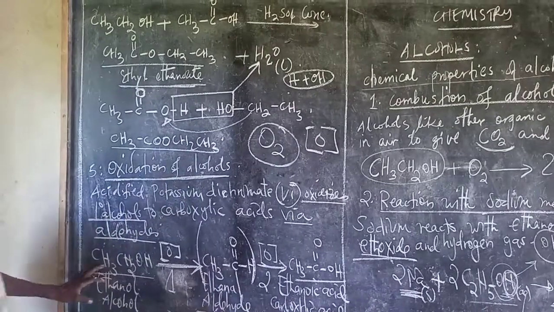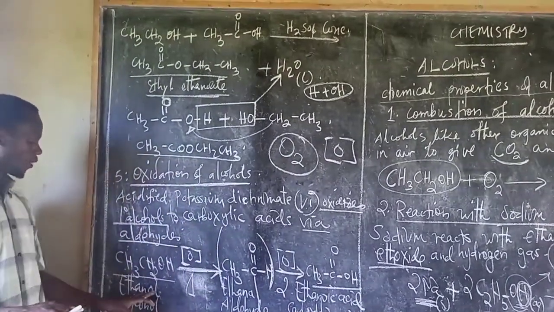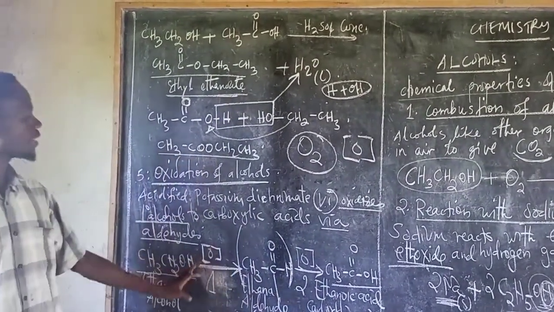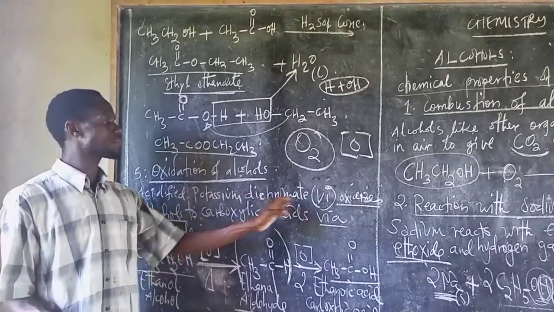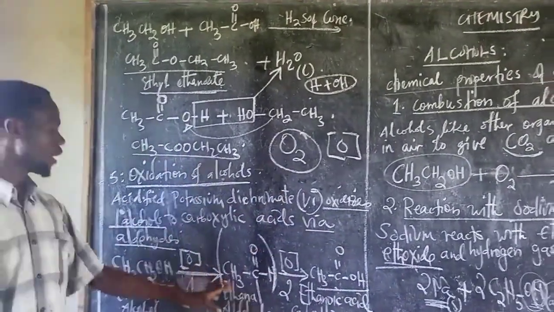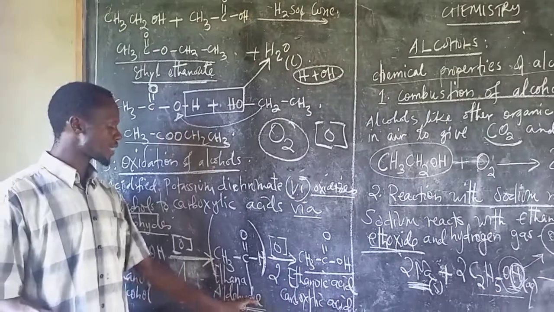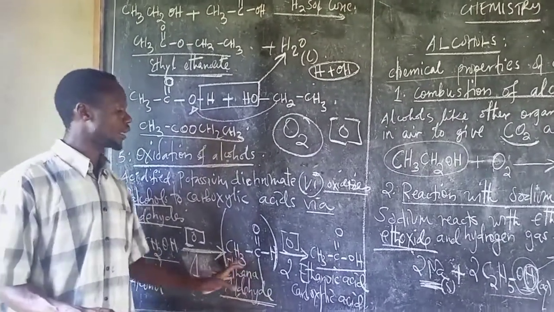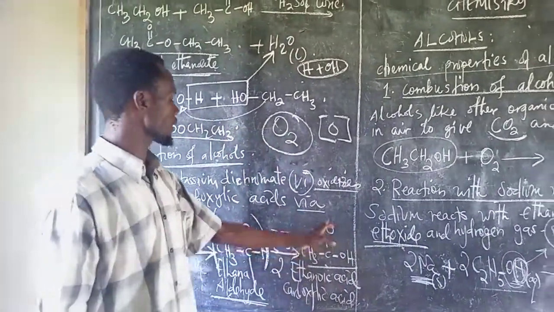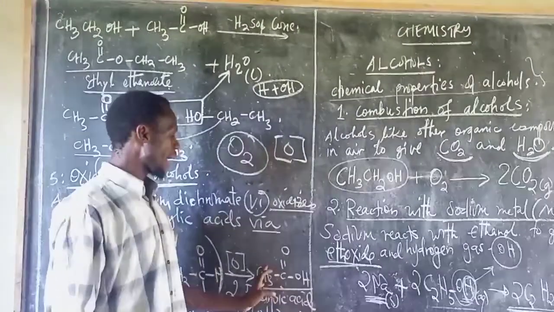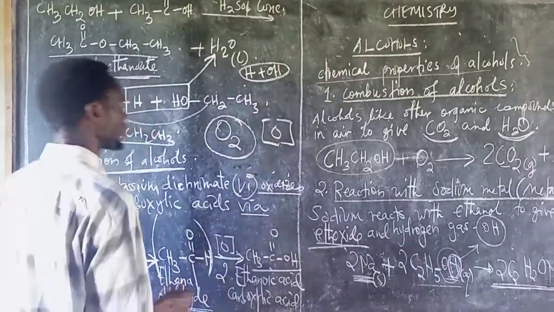For example, ethanol, an alcohol, is oxidized with acidified potassium dichromate to form ethanal, that is an aldehyde, as an intermediate product before we reach the carboxylic acid, ethanoic acid, as the end product, the major product.